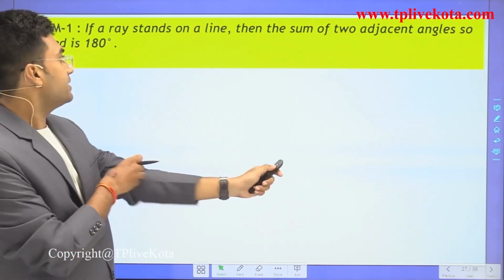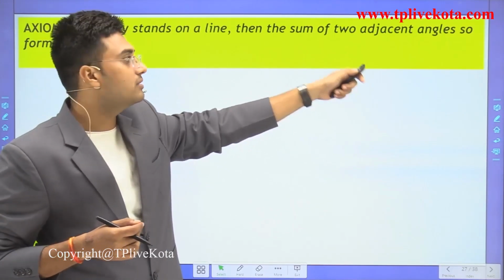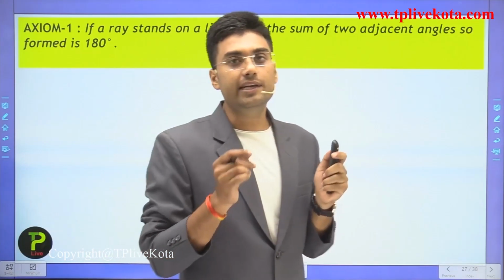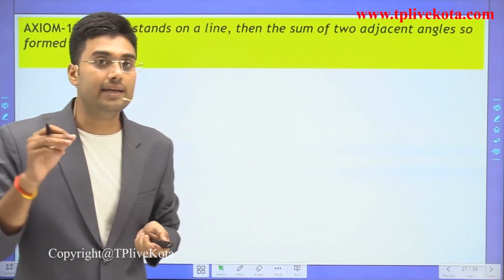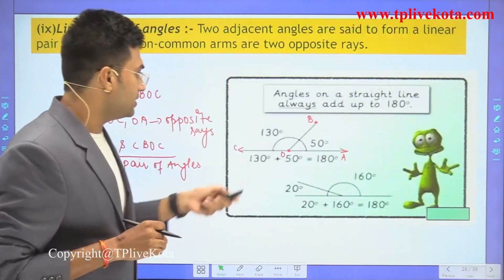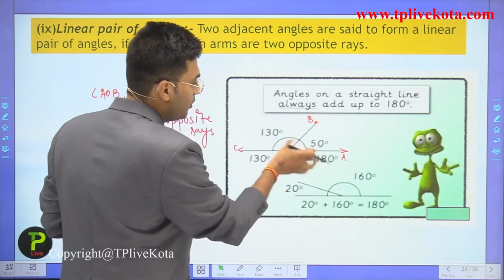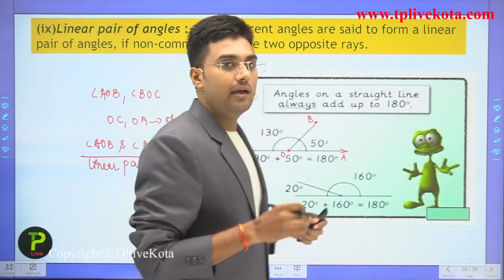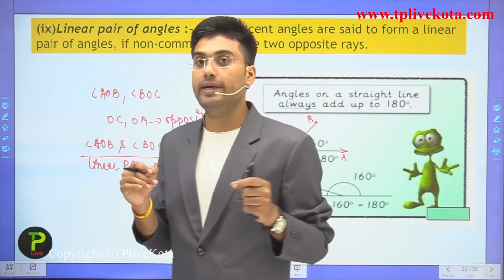If a ray stands on a line, then the sum of the two adjacent angles so formed is 180 degrees. That means the sum of a linear pair is always 180 degrees, because in this example we see that 130 and 50 make 180 degrees. So this is the axiom that a linear pair of angles is equal to 180 degrees.